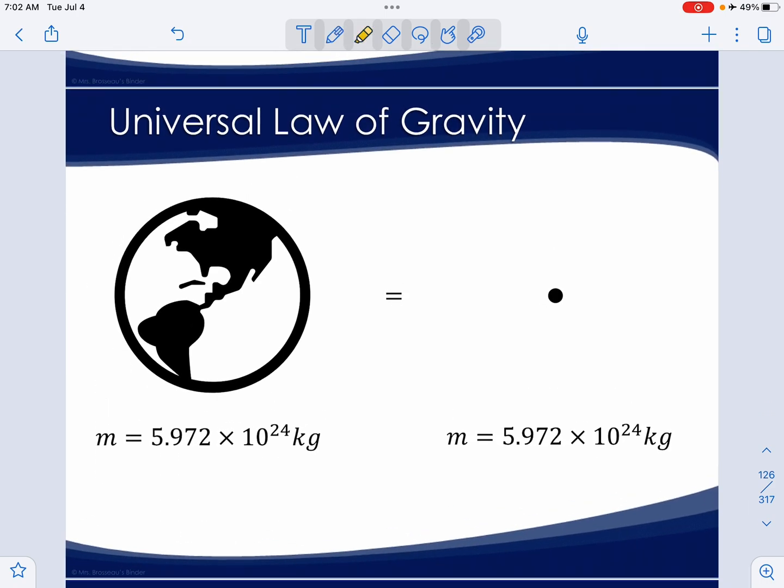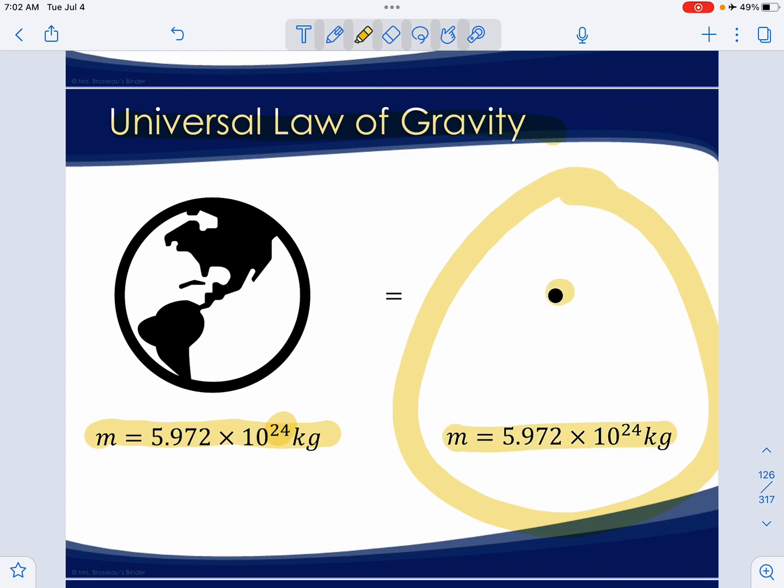The mass of the Earth is 5.972 times 10 to the 24 kilograms, and you can view this in terms of the universal law of gravity as a point. So here's a point that has a mass of 5.972 times 10 to the 24th kilograms.